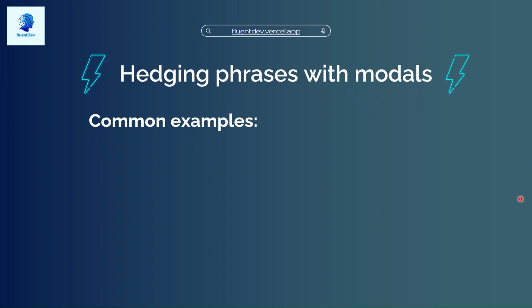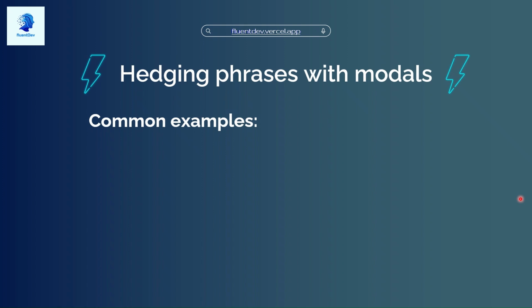Okay? So what this does is this helps you stay diplomatic when you give feedback, making suggestions, or discussing uncertain outcomes. It shows that you're thoughtful and respectful of complexity. Let's take a look at some common examples here.